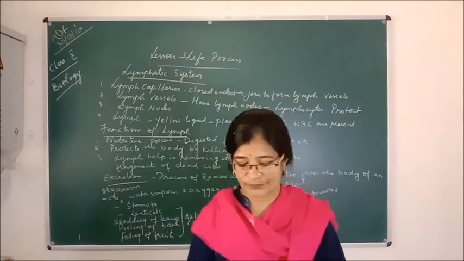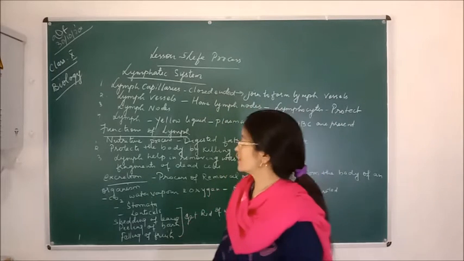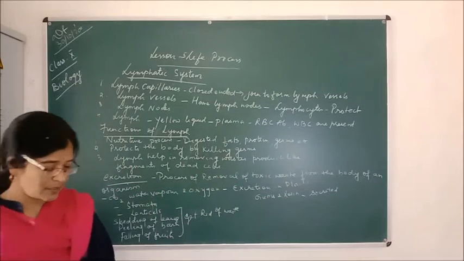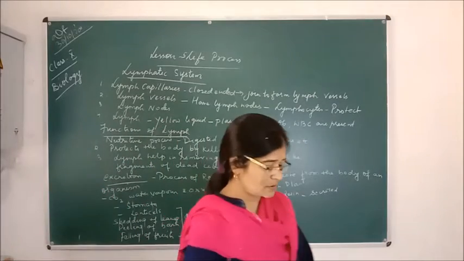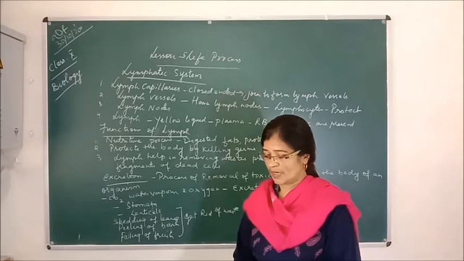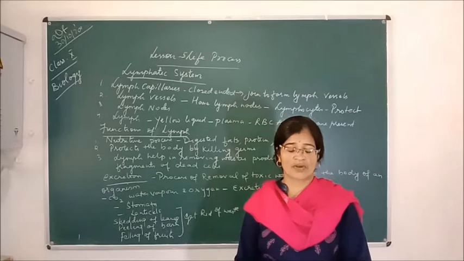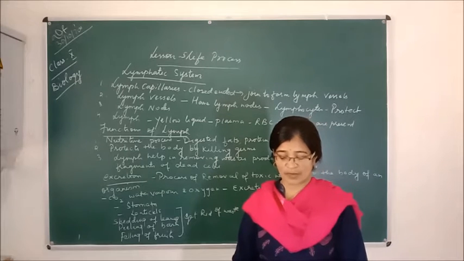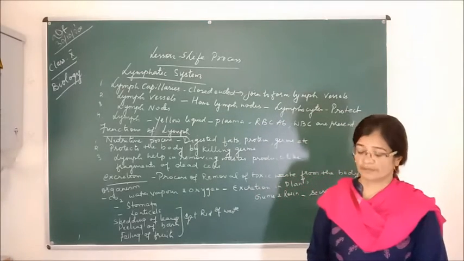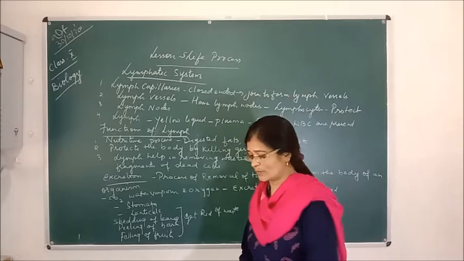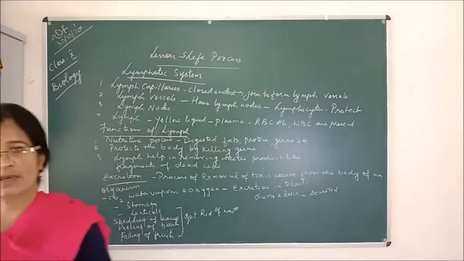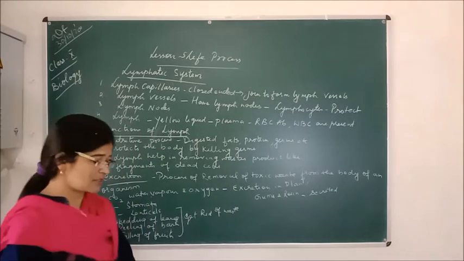Good morning, students. Today we'll discuss the lymphatic system in class 10 biology and life process. Previously, you've studied about the circulatory system, which consists of blood vessels and the heart. And I've told you the functions of the blood as well as the different components of the blood, as well as the structure of the heart and how the double circulation takes place in the human heart. And about the blood vessels also, you have studied about arteries, veins and capillaries.